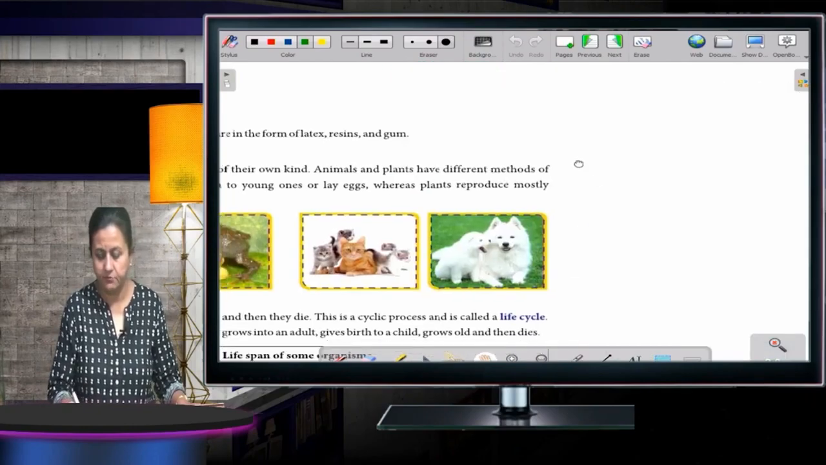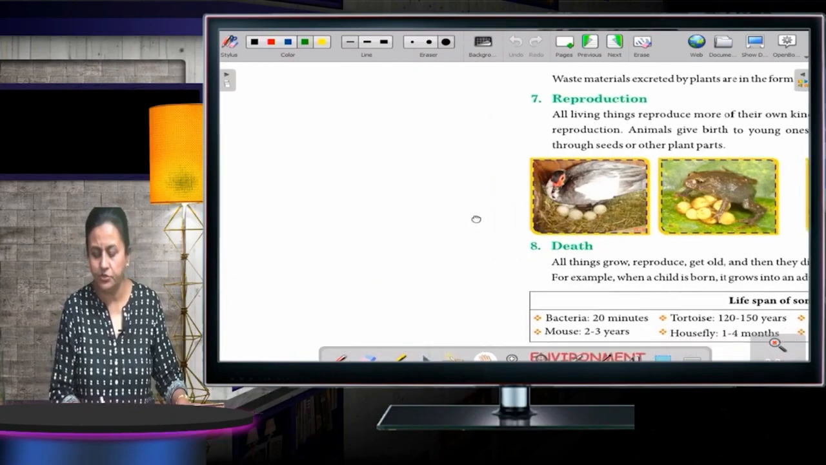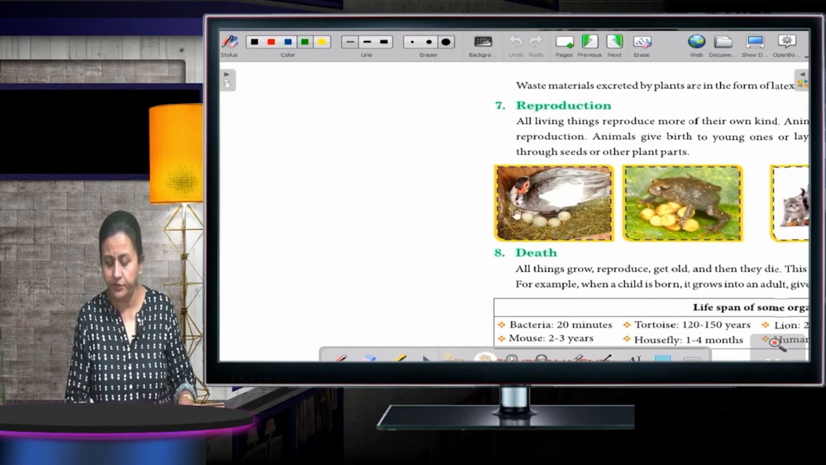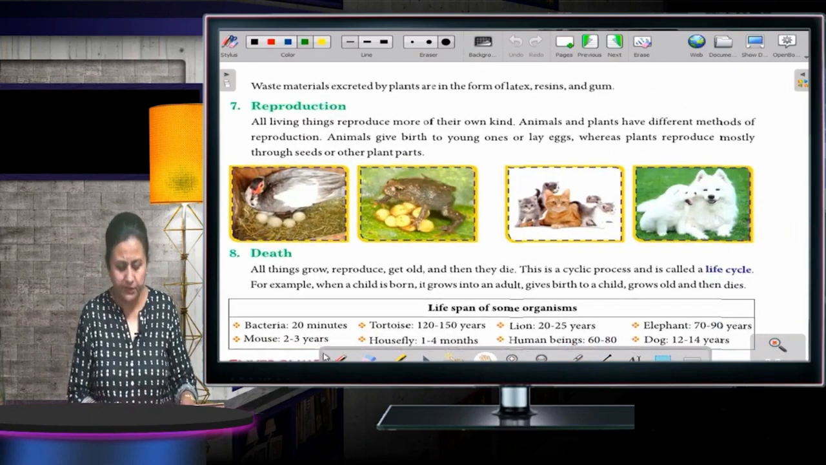The problem is there. Let me solve it out. In the meantime, you can just read also. Children, I told you reading is very important. You should be in the habit of reading. Okay, so let's start now.